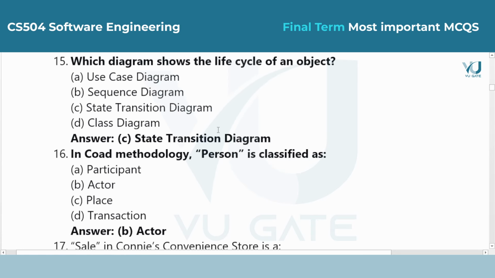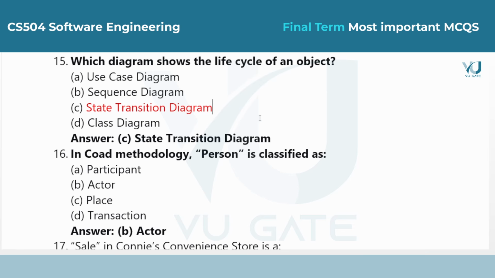Question 15. Which diagram shows the life cycle of an object? Answer is option C, state transition diagram. This diagram tracks the different states an object can be in and what events cause it to change from one state to another. For example, an order might move from pending to shipped.